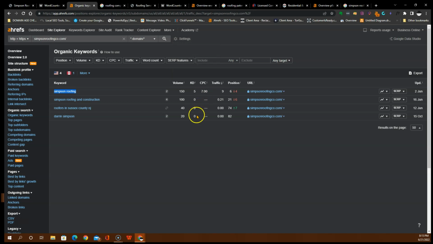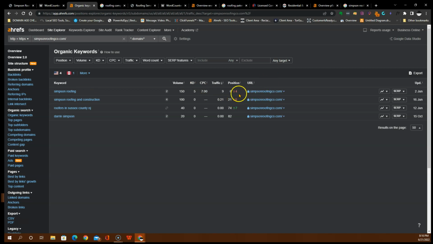If you can rank for these keywords in the top positions, literally you're going to get all of this traffic that you're seeing here. But there's more keywords. You don't want people to just search in Simpson Roofing, looking for your company and find your company. Even so, you guys should be capturing more traffic, right? So let me give you an example.